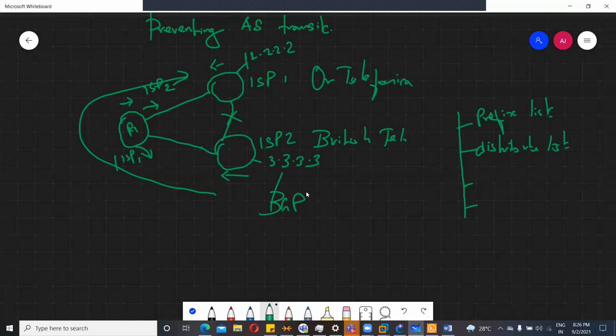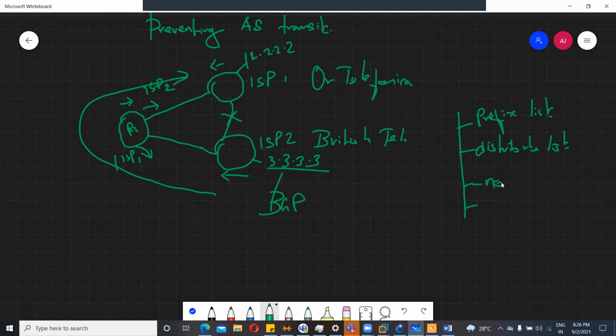So if I configure a distribute list pointing to 3.3.3.3, router 1 will not advertise this to ISP1.